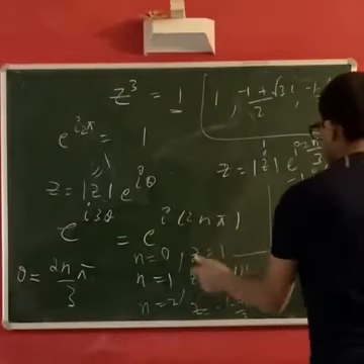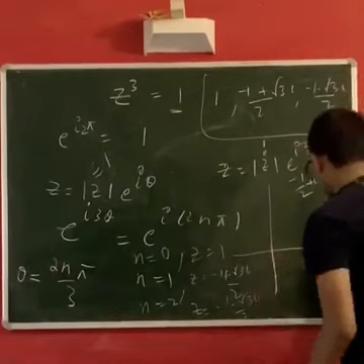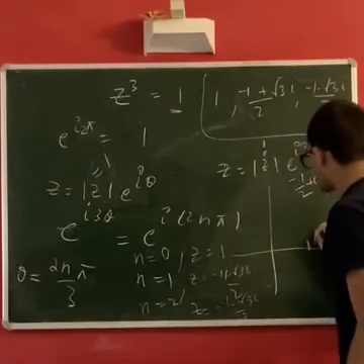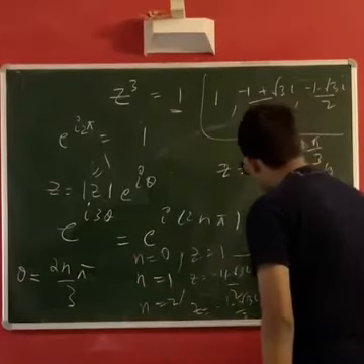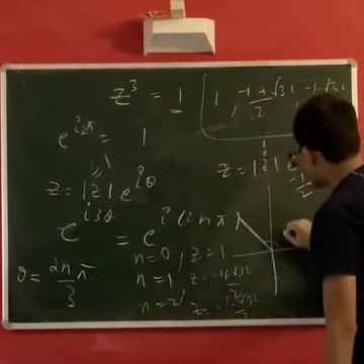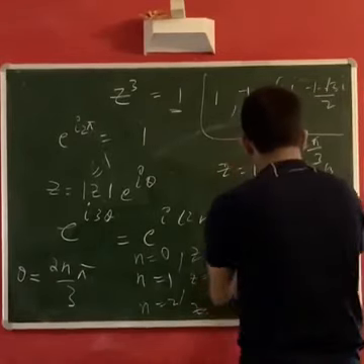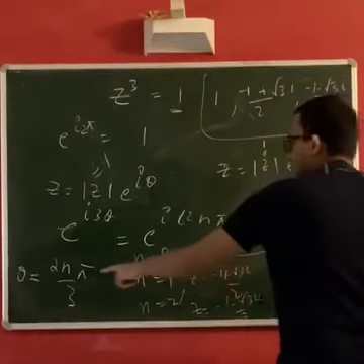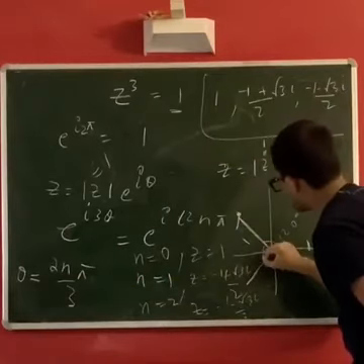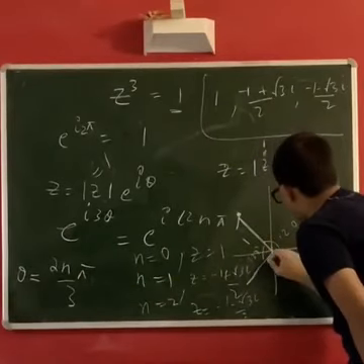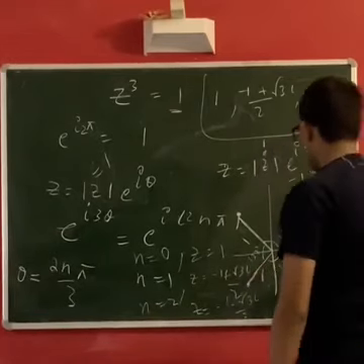Okay, but what is so special about this? Z equal to 1 lies over here. Let's just plot all the 3 roots on the complex plane. And for argument 2 pi by 3, which is 120 degrees, it lies over here, again with modulus 1. And 4 pi by 3 is 240 degrees, which makes an angle of 120 degrees with this, and again 120 degrees with this, and has modulus 1 again. This is the third root with modulus 1.